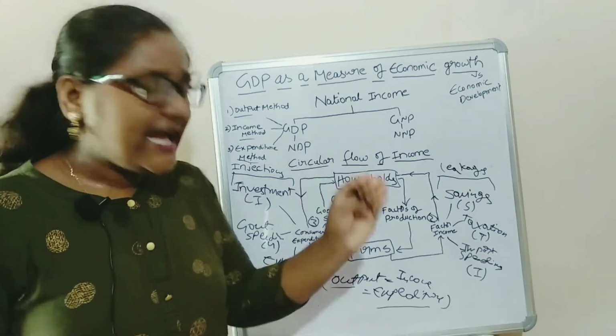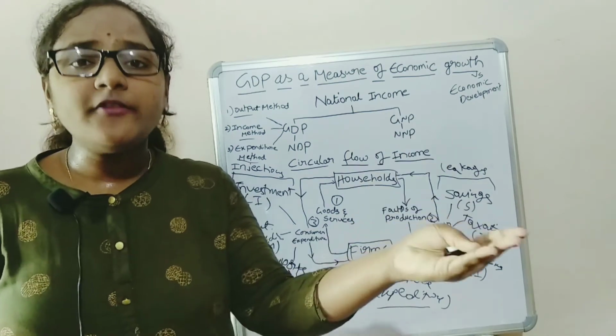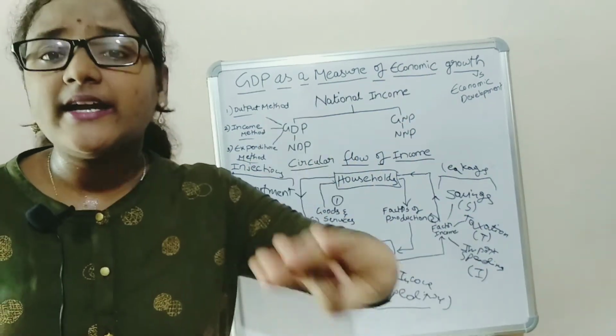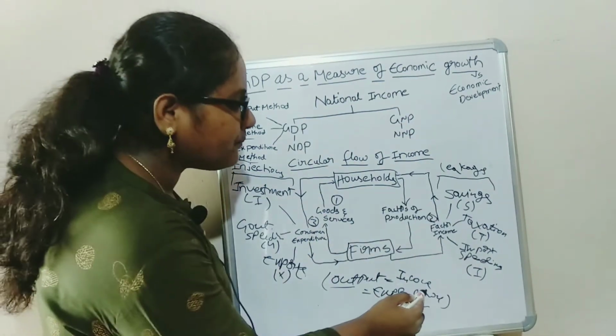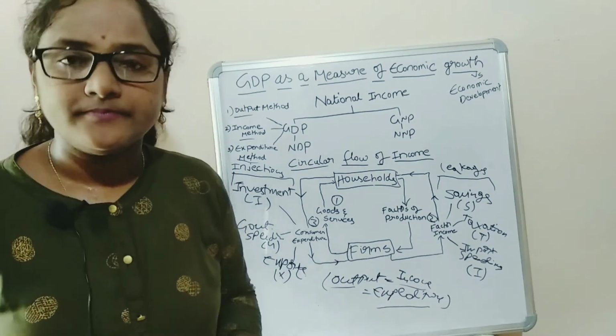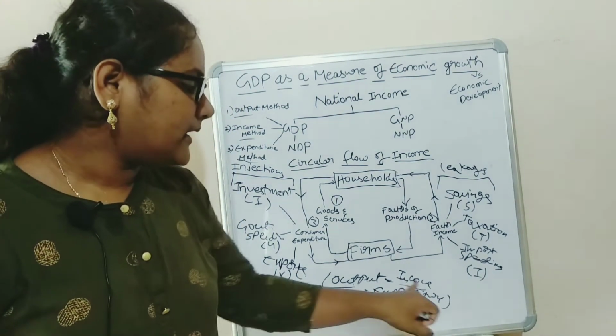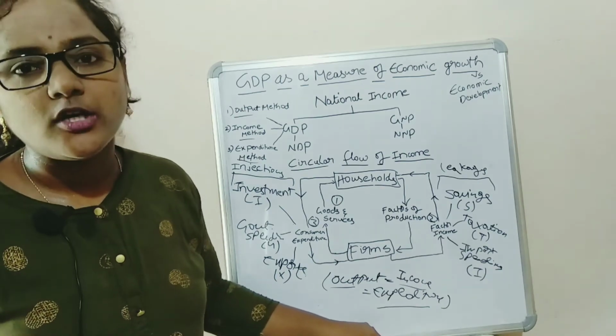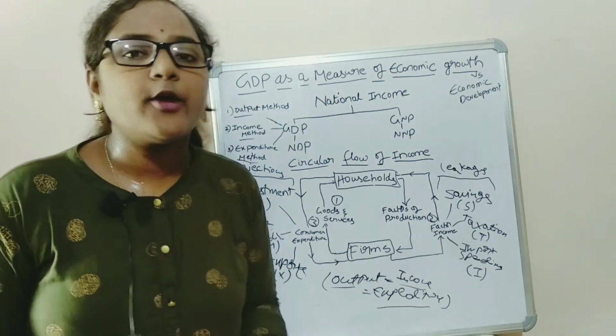And that amount will in turn form an income for that shopkeeper, which is known as income. So this is output, income and expenditure. These three are equal.